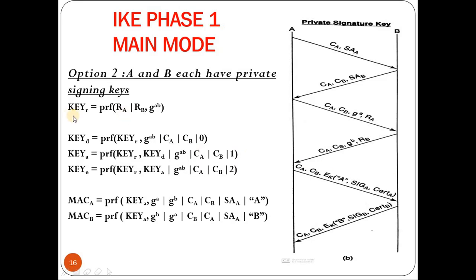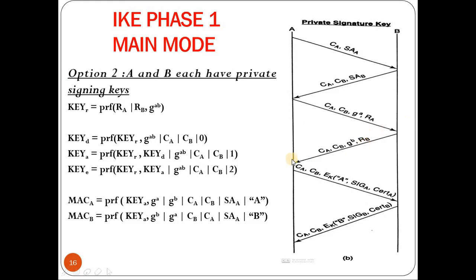Once that is done, it will generate the rest of the four keys, that is key r, key d, key a and key e, which are the root, derived, authentication and encryption keys respectively. Now the key r in option 2 is different than in option 1. The rest of the keys are computed in the same way. So here key r, the root key, is the pseudo random function applied on the first parameter, that is the random number chosen by A concatenated with the random number chosen by B. The second parameter is g to the power ab mod p.